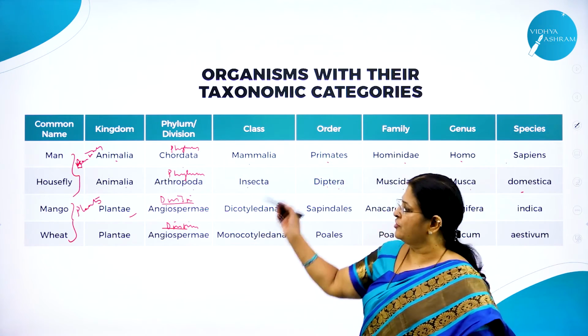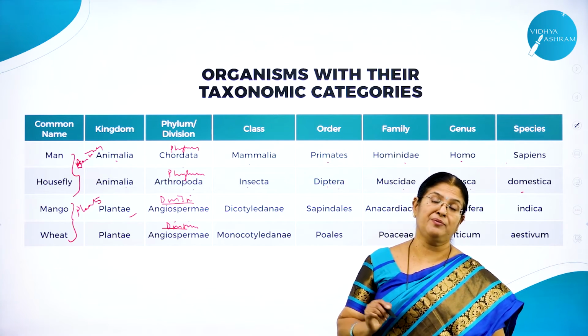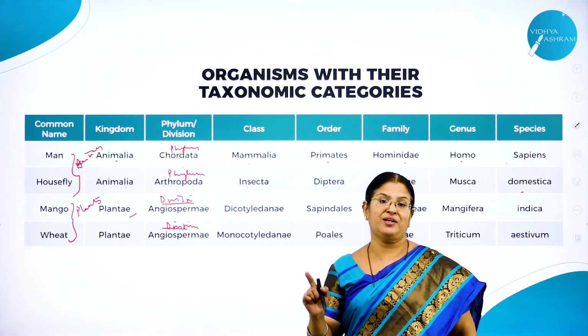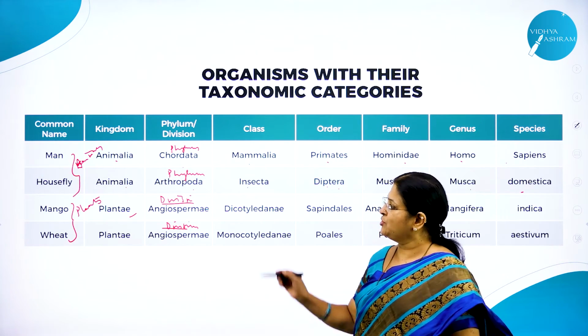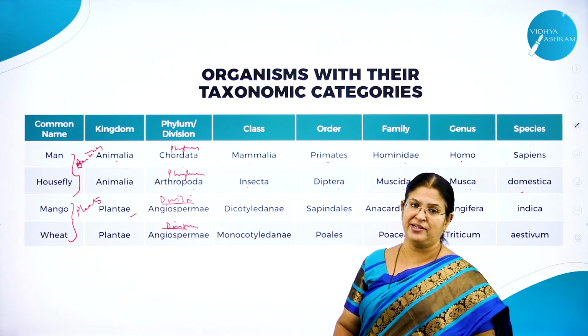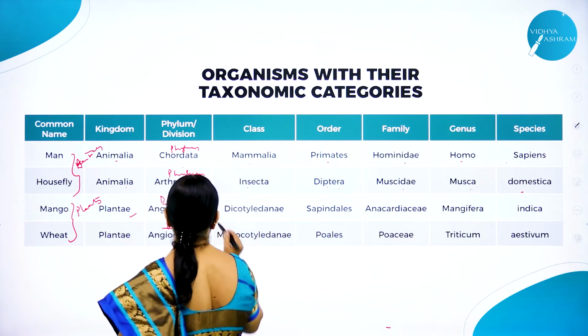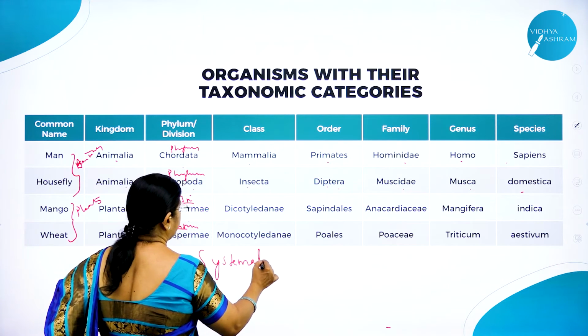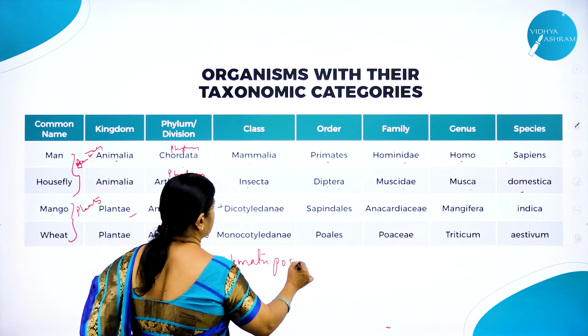All the 4 examples are very important from examination point of view. Definitely any one will be asked in the exam. So you need to practice writing this. What do you call this manner of writing this taxonomical categories? It is called systematic position. Or it is also called as what?